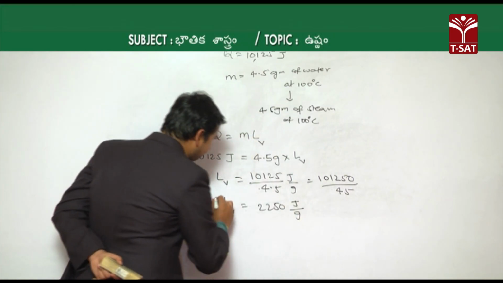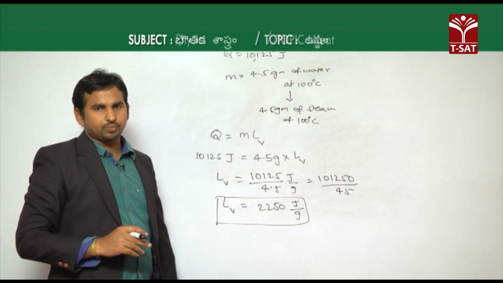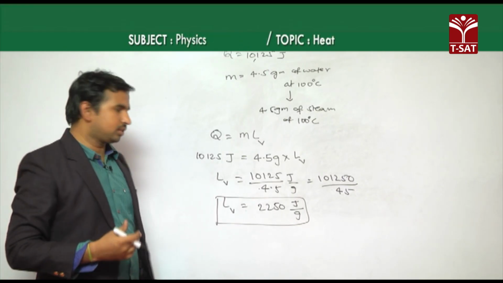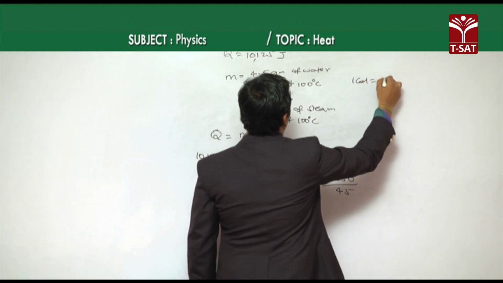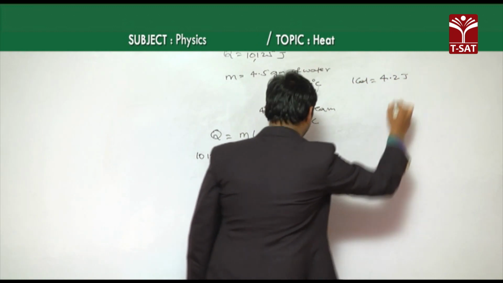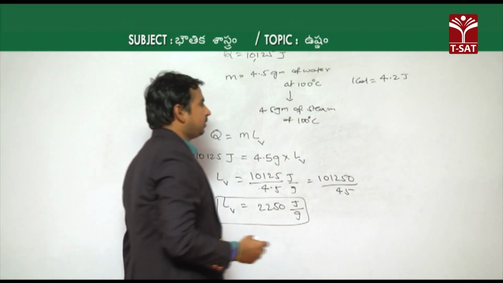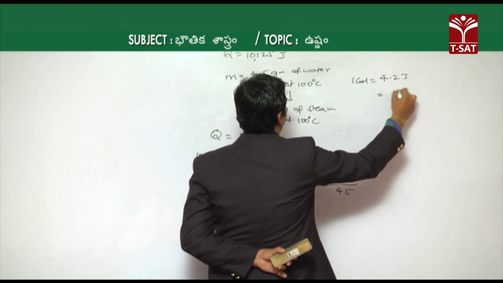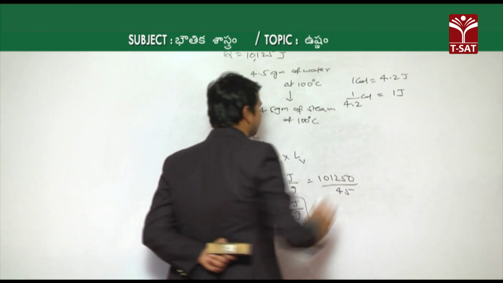This is in joules per gram, but if you want to convert that into calories, we know that 1 calorie is equal to 4.2 joules. So we can write 1 joule is equal to 1 by 4.2 calories.